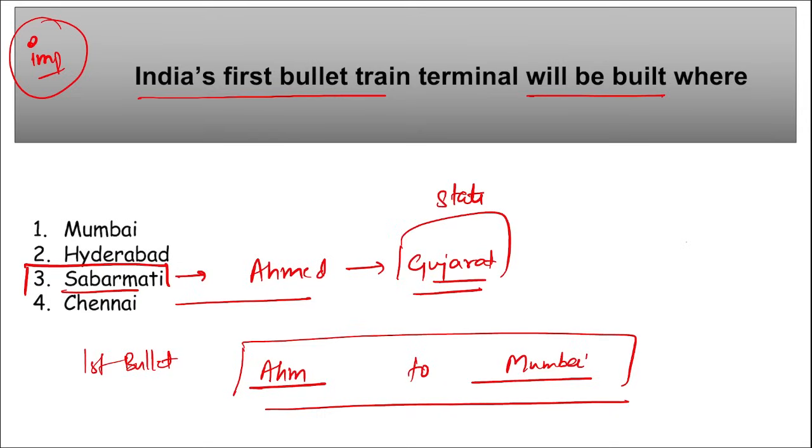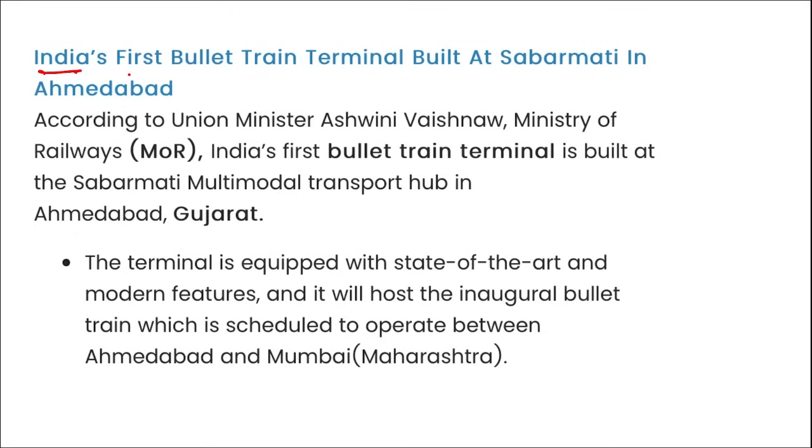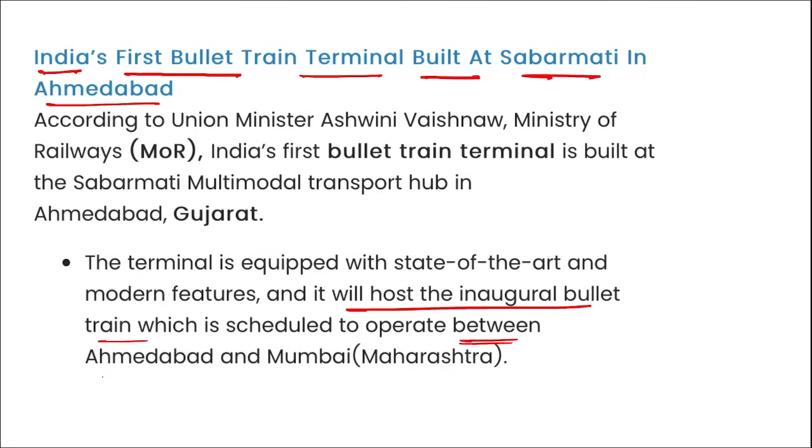This bullet train is currently under construction, and it is expected that the construction will be completed by 2026. So here you can see India's first bullet train terminal built at Sabarmati in Ahmedabad, and the first bullet train will be scheduled to be operationalized between Ahmedabad and Mumbai.